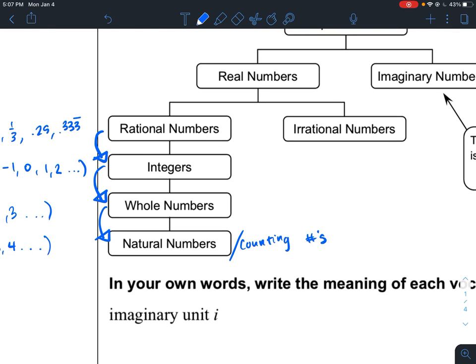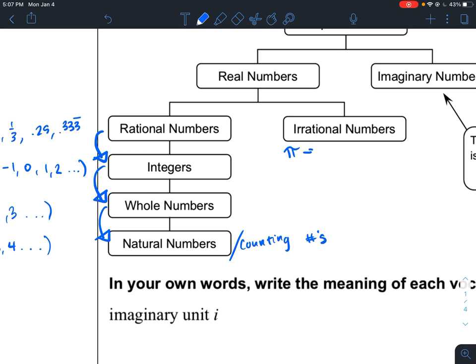Now on the other hand, we have irrational numbers. Note that these are under real numbers. All of these that we're talking about are considered real numbers. However, rational numbers are not in the same set as irrational numbers and vice versa. An irrational number is a number that can't be expressed as a ratio. So for instance, we could say pi is an irrational number.